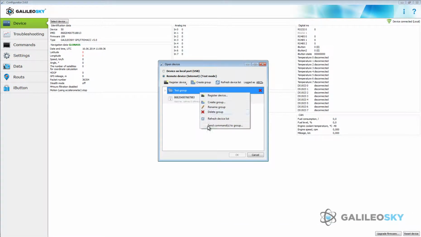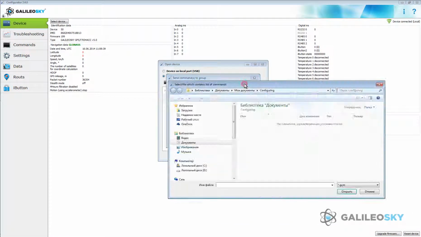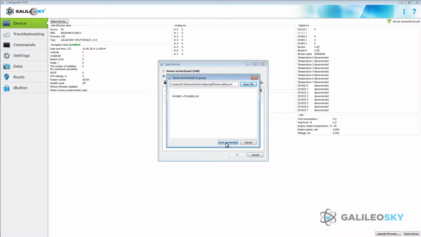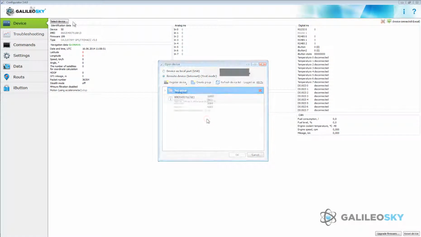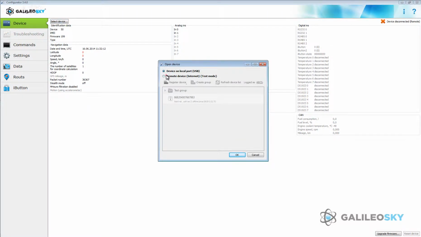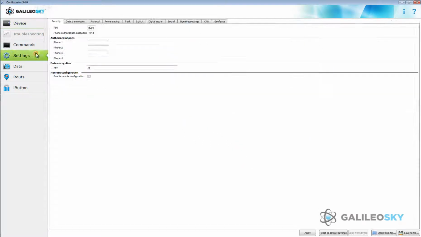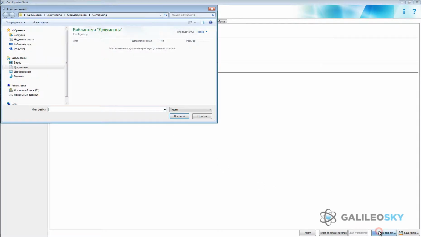Remote Configurator allows to send the same commands to different devices, so it is necessary to write commands in the text file and specify it as the command's source. After entering the password, the commands will be executed by each device. The same method can be used if there is no connection with the terminal at the moment. The commands will be executed when the terminal is on again.